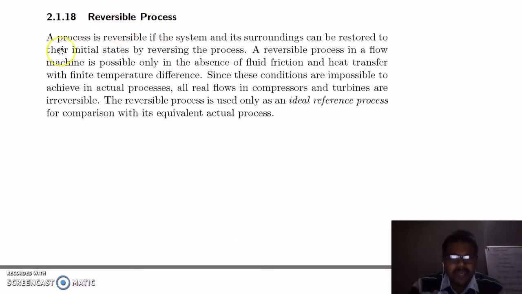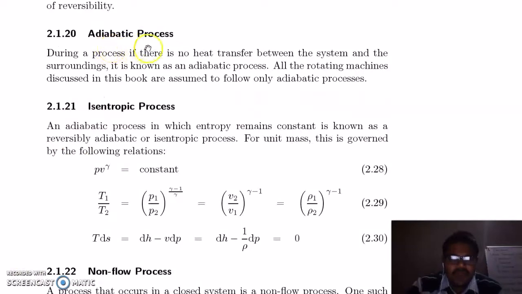Reversible process. A process is reversible if the system and its surrounding can be restored to their initial states by reversing the process. A reversible process in a flow machine is possible only in the absence of fluid friction and heat transfer with finite temperature difference. So since these conditions are impossible to achieve in actual processes, all real flow in compressors and turbines are irreversible. Adiabatic process.